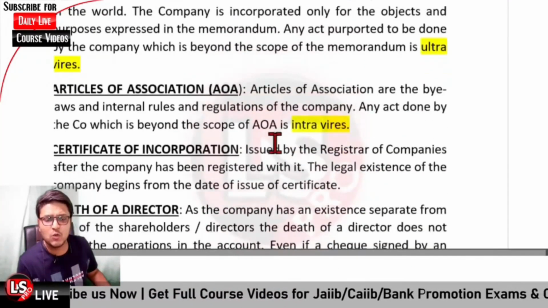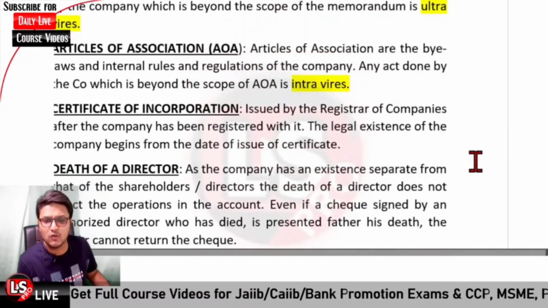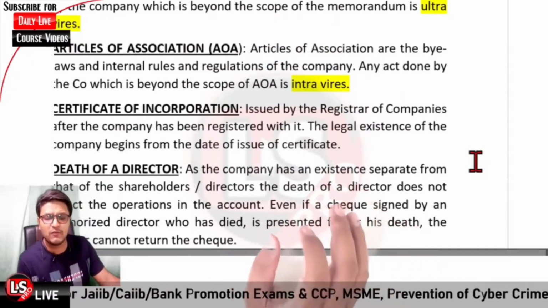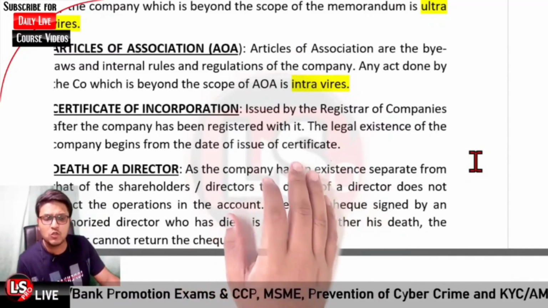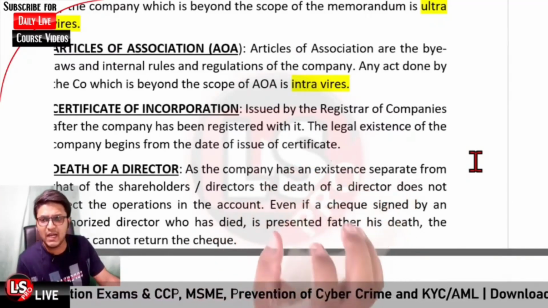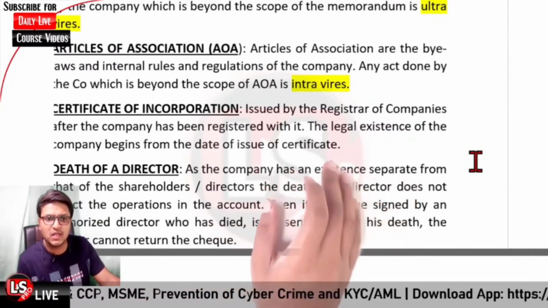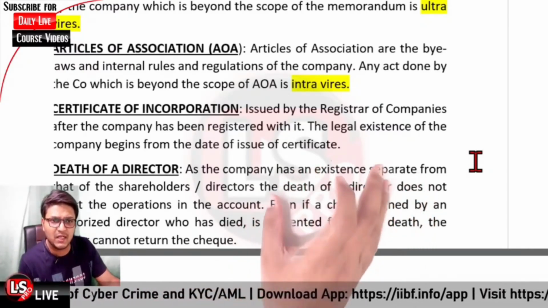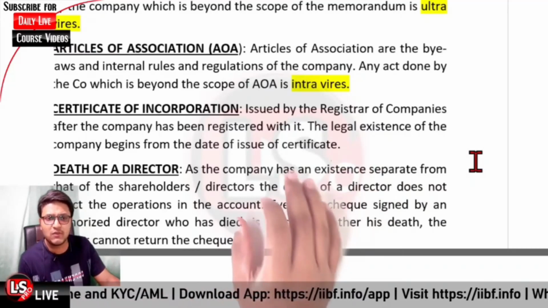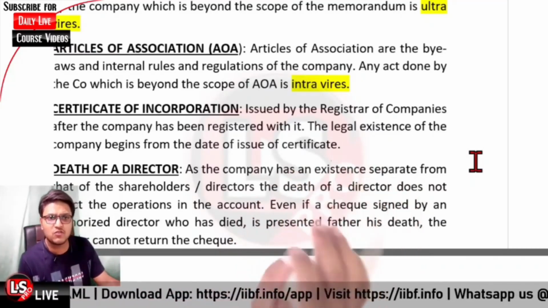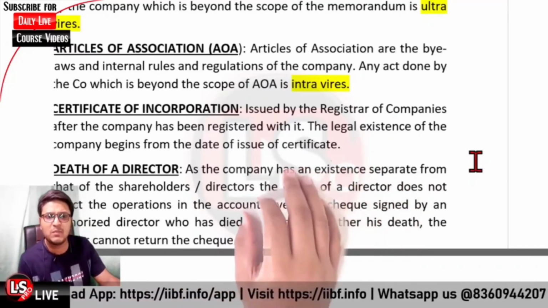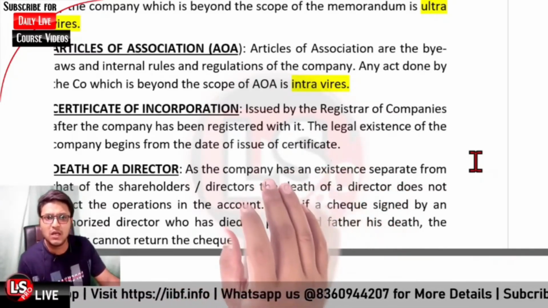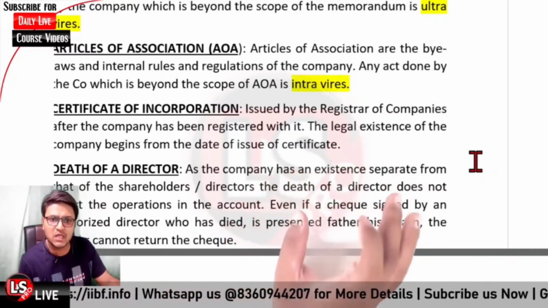Now what is COI? COI is a certificate of incorporation, that is the date of birth certificate of the company. So it is issued by the registrar of companies. I have already told you that registration of the company is mandatory. The certificate of incorporation is issued by the registrar of companies after the company has been registered with it. So the legal existence of the company begins from the date of issue of the certificate.